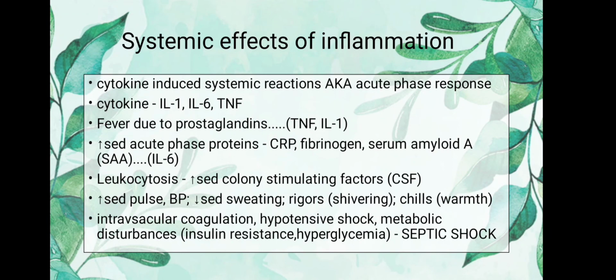Number 1, these are also known as acute phase response, mediated by the cytokines interleukin 1, interleukin 6, and TNF. Fever is due to prostaglandins, TNF, and interleukin 1. Increased acute phase proteins involved are CRP, fibrinogen, serum amyloid A, that is SAA. These are mediated by interleukin 6. Leukocytosis is sometimes seen, in which there is increased colony stimulating factors, increased pulse, BP, decreased sweatings, and chills and shivering, and the septic shock condition.